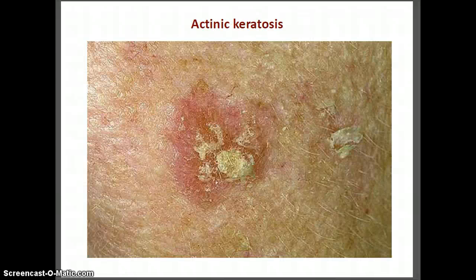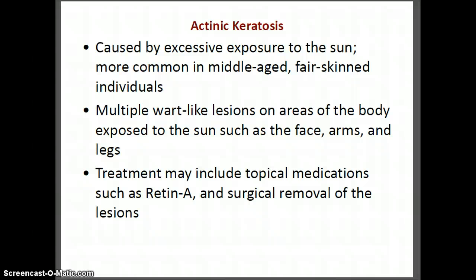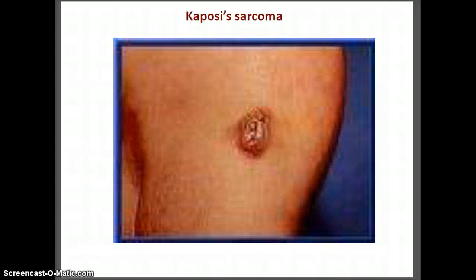Here's actinic keratosis, caused by, again, excessive exposure to the sun, and it's more common in middle-aged, fair-skinned individuals. And you may have multiple wart-like lesions in this disease, and those would be on the face, arms, and legs. Sometimes topical treatments such as Retin-A may be used, but surgical removal is often the best route to go.